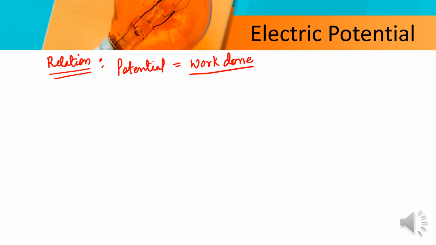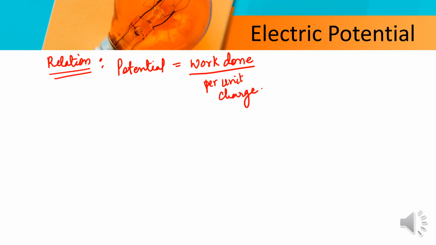So the relation that we are giving, to bring the charge from infinity to the point A by doing some work, is potential. Potential is equal to work done per unit charge.